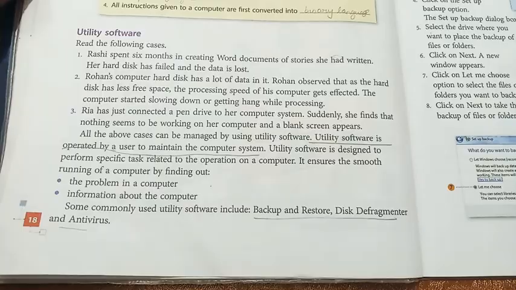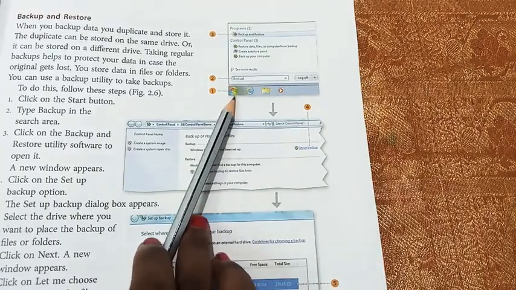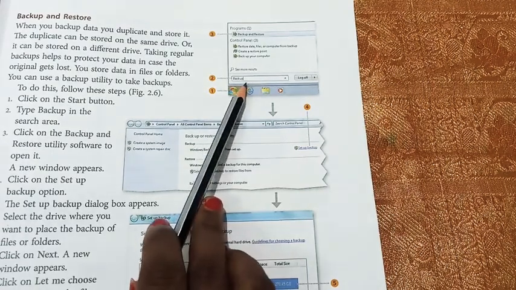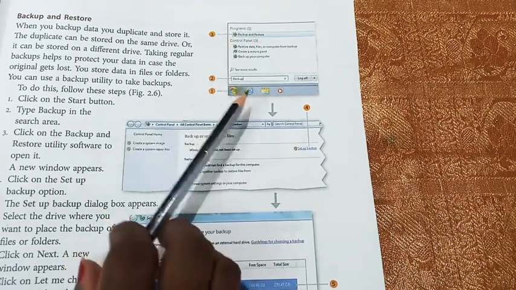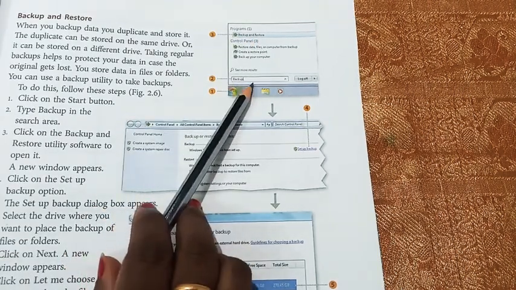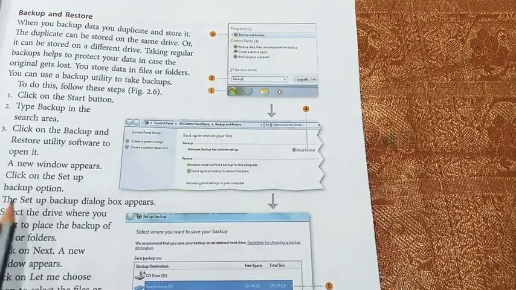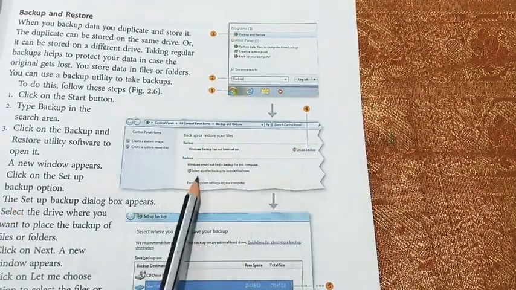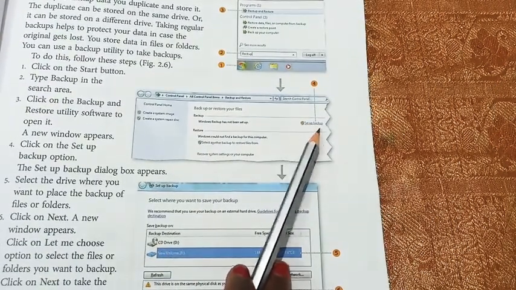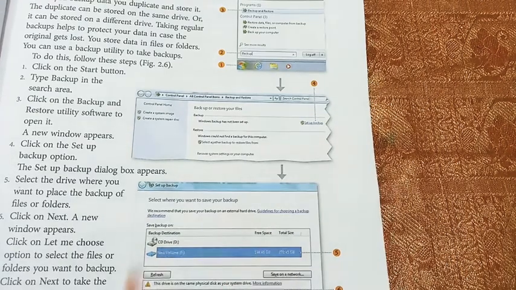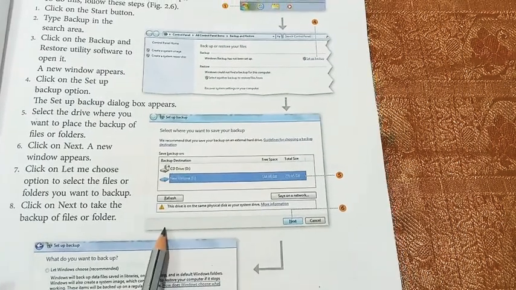Let's see them one by one. Imagine you have a start button on your computer. Go to the start button and type backup. Then you can select the option called backup and restore. From backup and restore, select that particular option. After that, a control panel window will appear on the screen, where you can select setup backup. After selecting that, the setup backup dialog box will appear on the screen.